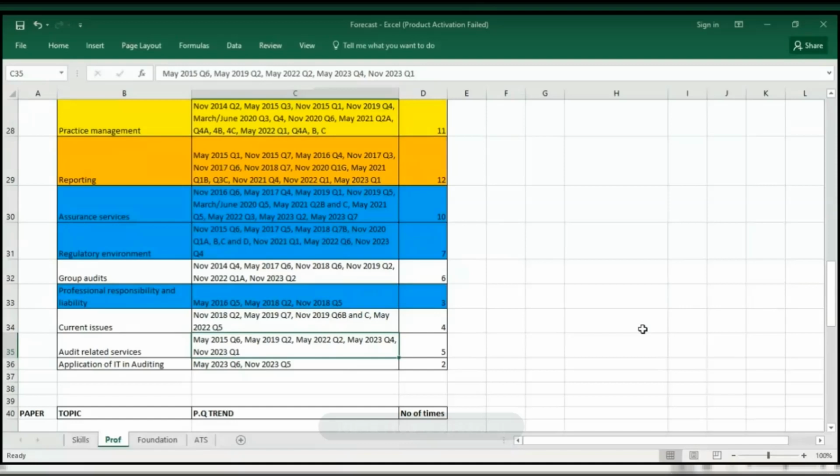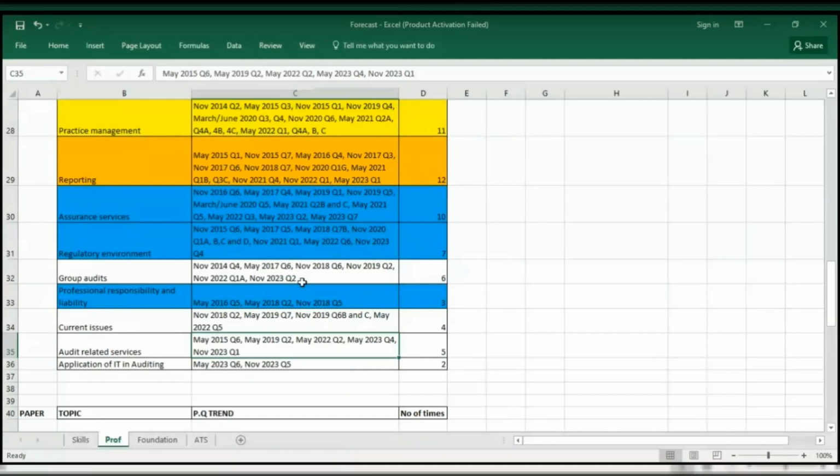Okay, so like I was saying, I think I stopped at regulatory environments. I'm just going to continue from there. I was talking about professional responsibility and liability. I said it was last examined in November 2018. That's a while, and that makes it highly probable that you will encounter this particular topic in your May 2024 examination.